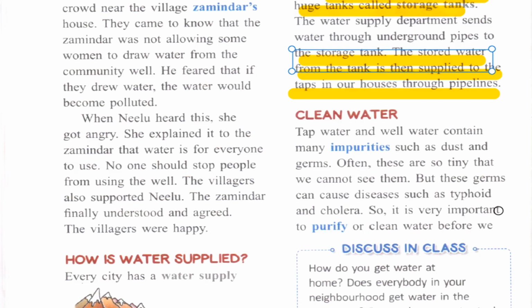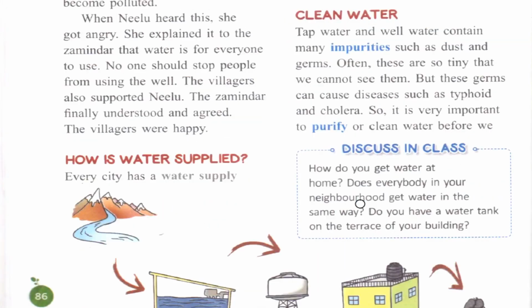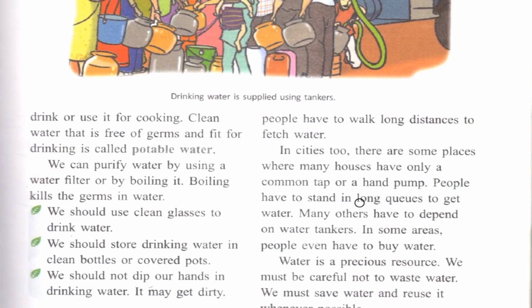So it is very important to purify or clean water before we drink or use it for cooking. Clean water that is free of germs and fit for drinking is called potable water. Okay, underline this also.